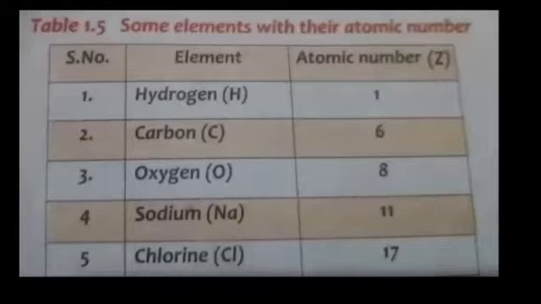So students, now let's have a look at table 1.5, some elements with their atomic number. This table is present on your book page number 15, which shows the atomic number of some common elements. Hydrogen has atomic number 1, carbon has atomic number 6, oxygen has 8, sodium has 11, and chlorine has 17. Because all atoms of these elements contain the same number of protons in their nucleus, that's why these numbers are called their atomic number.